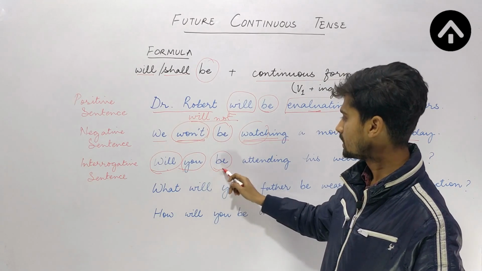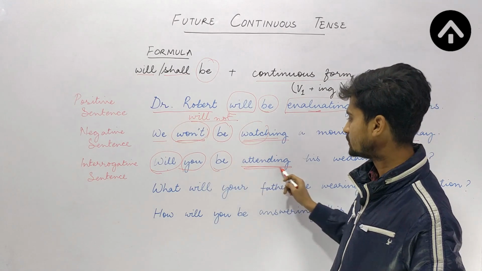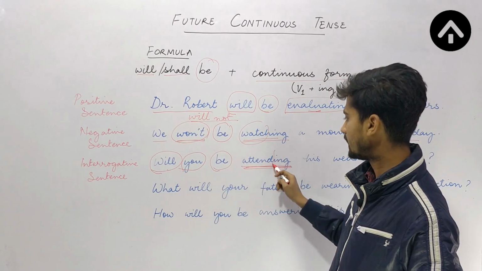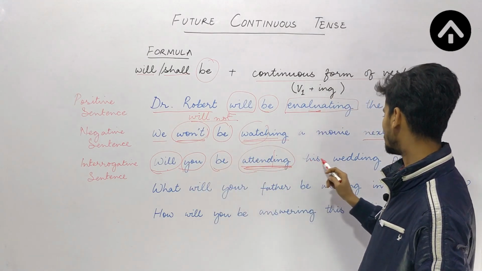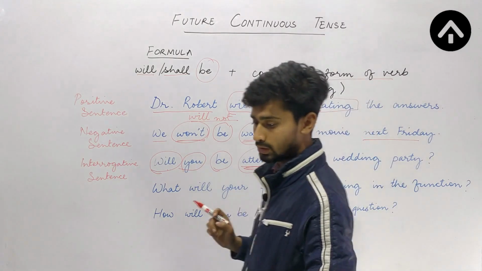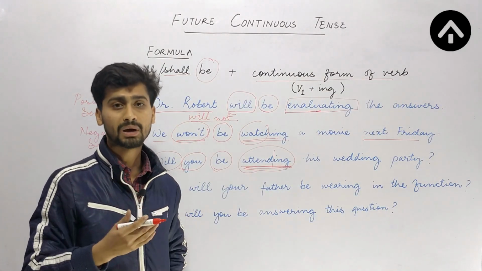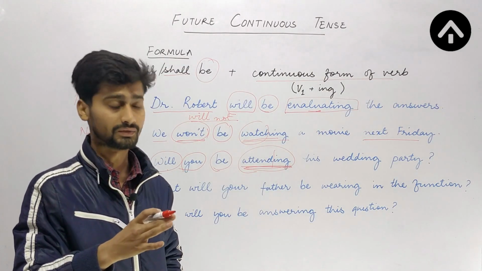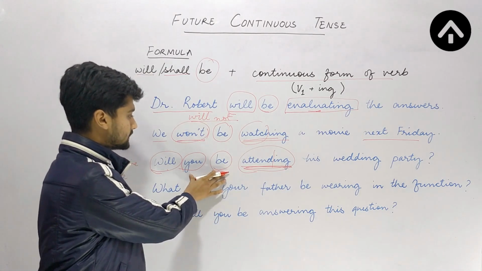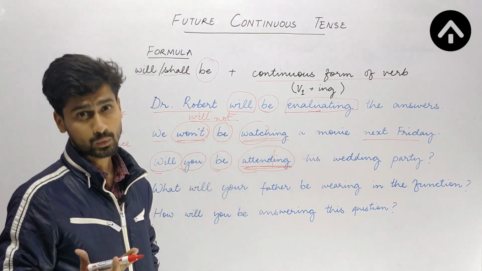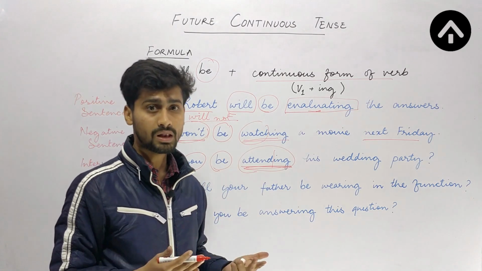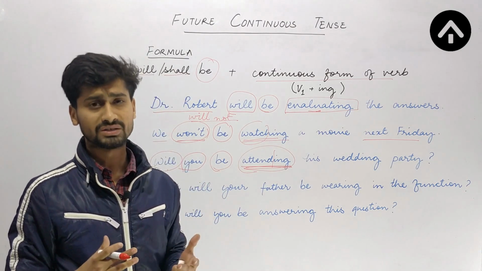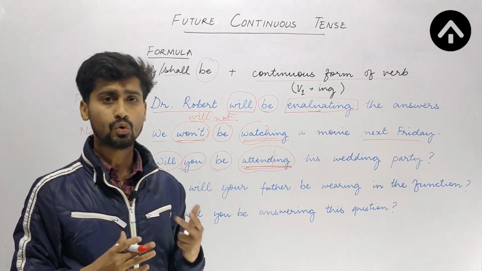Then I am using be, and attending, the ing form of the main verb attend. Will you be attending his wedding party? This is a question that demands a positive or negative answer. So its answer will be something like this: yes, I will be attending his party, or in short you can say yes, I will, or no, I will not, or you can say no, I won't.